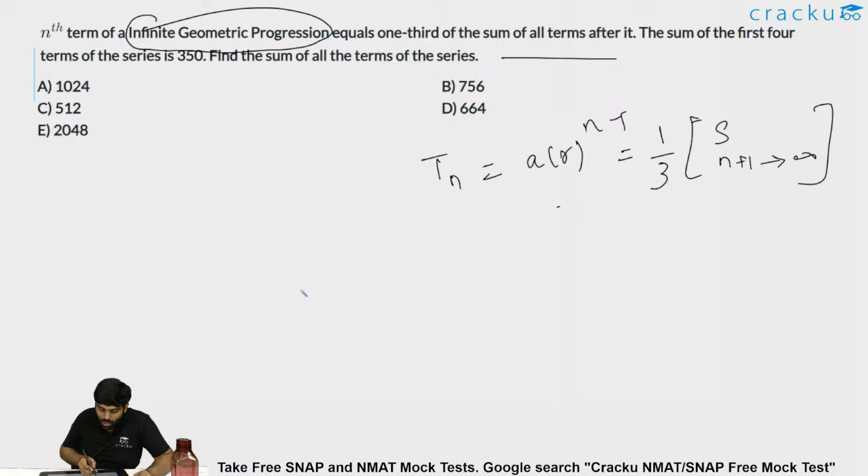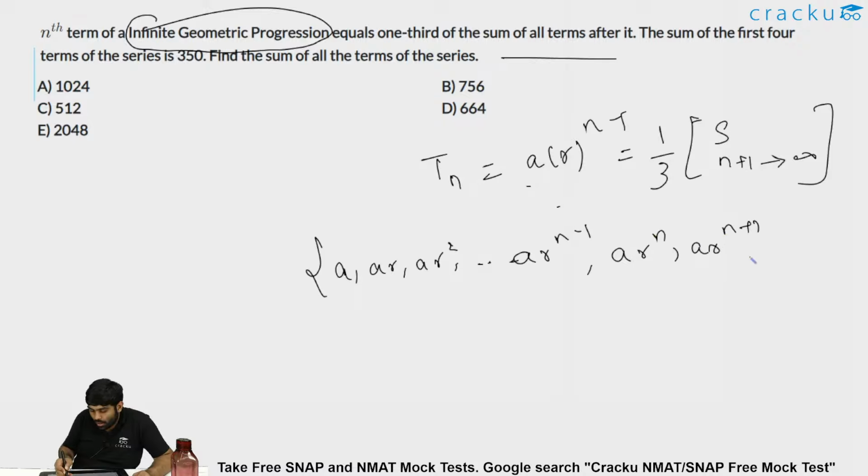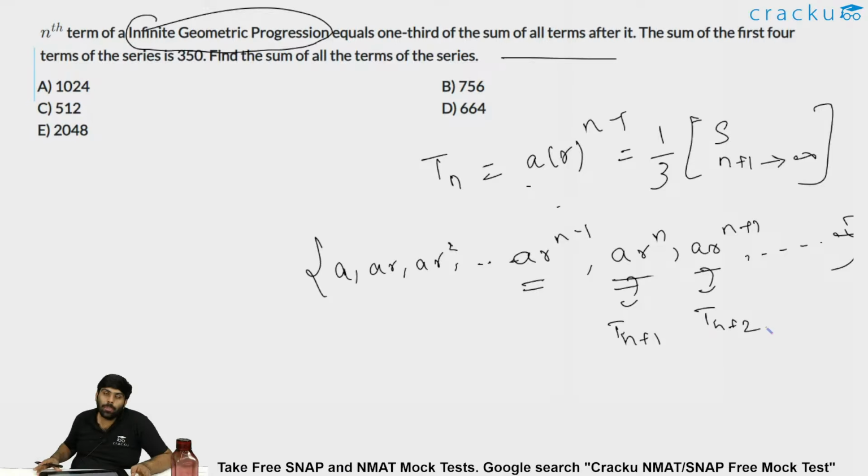So what are all the terms? Actually it is a, ar, ar square and so on till ar power n minus 1, comma ar power n, ar power n plus 1 and so on till infinity, because it's an infinite GP. Even if the nth term is a into r power n minus 1, the tn plus 1, that is the n plus 1th term, would be a into r power n, and then a into r power n plus 1 and so on till infinity.